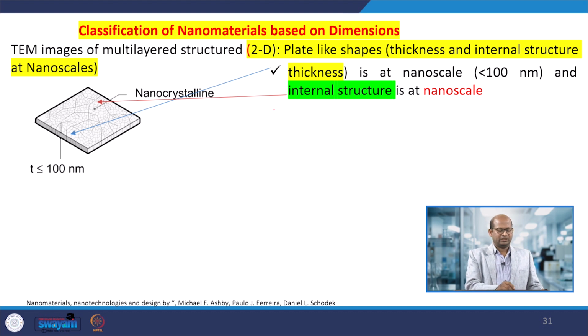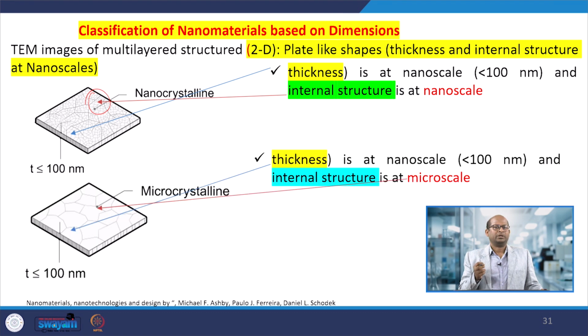Even the internal structure you can see here: the nanocrystalline material consists of nanoparticles and nanocrystallites, and that is also in the range of nanometers. And this is nanocrystalline, and this is microcrystalline. Here the structure that forms is not in the nano range; it is much bigger than this. In the nanocrystalline one the internal structure formation is in the nanoscale, but here it is microscale or larger than that.